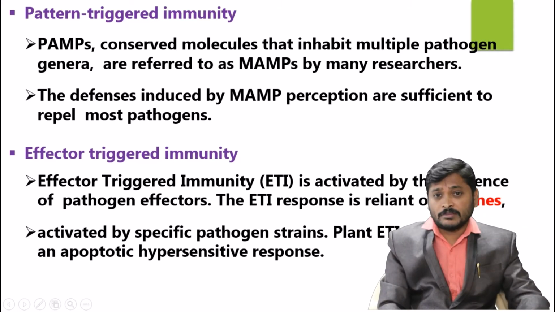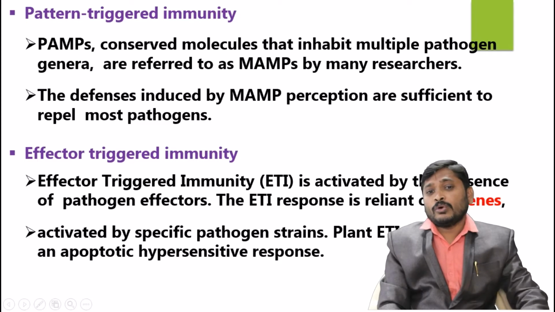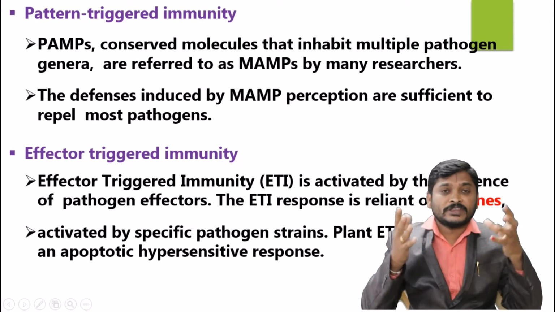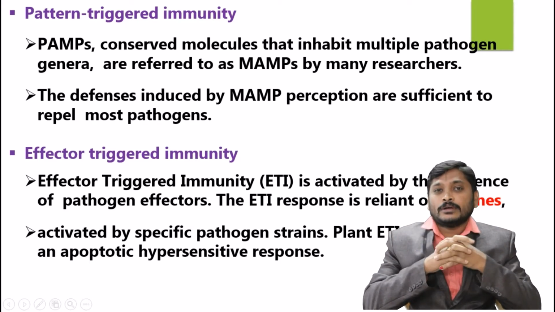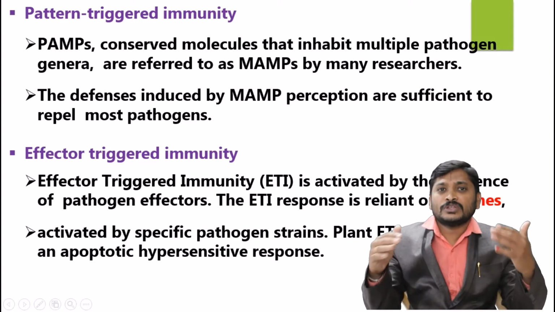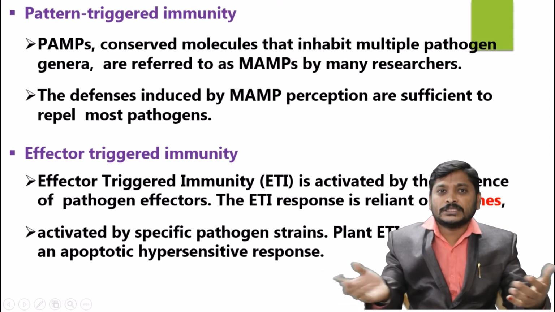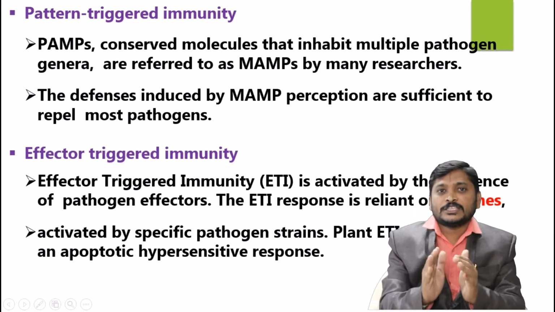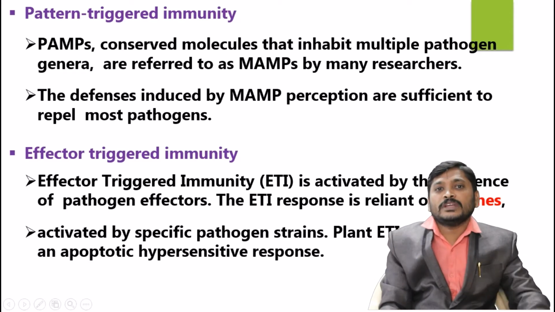Coming to effector triggered immunity. An effector is an activated molecule secreted by the pathogen. This effector is going to activate the R genes. Now activated R genes are the specific molecules going to effectively control the invading pathogens by inducing hypersensitive response. In hypersensitive response, the cells undergo self-suicide, programmed cell death. The infected cells die. Due to this reason, disease spread can be controlled very easily.